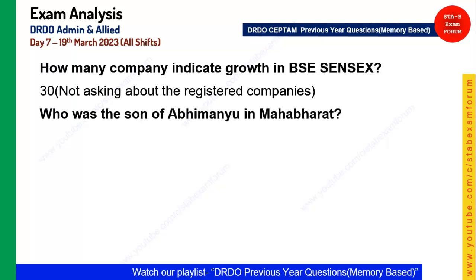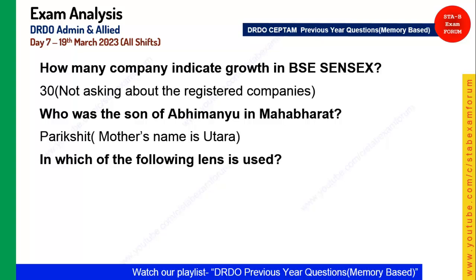Coming to the next, it is from mythology. Who was the son of Abhimanyu in Mahabharat? And the answer was Parikshit, and his mother's name is Uttara. Coming to the next, it is again from science. In which of the following are lenses used? As you know, a microscope has 2 lenses, and the lens used is a convex lens.